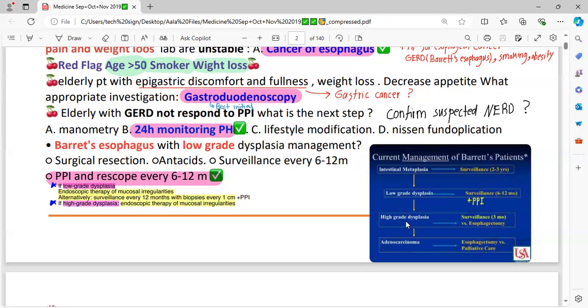But if there is high grade dysplasia, after 3 months you would rescope, with the endoscopy repeated, and then esophagectomy. Adenocarcinoma has already metastasized to the supraclavicular and other lymph nodes. So you would go with the esophagectomy, and if on TPN, palliative therapy would be indicated.